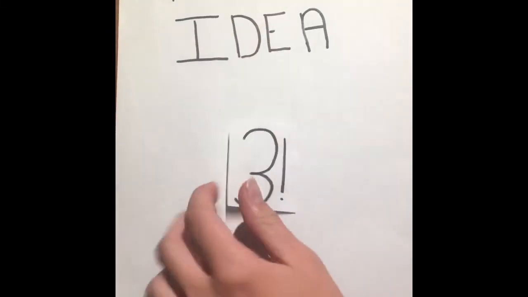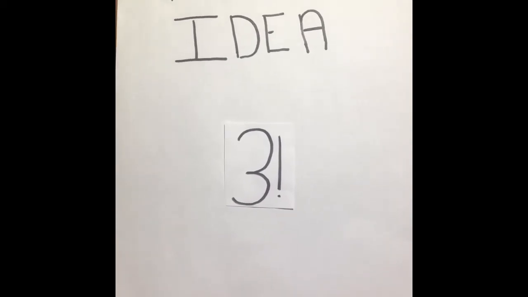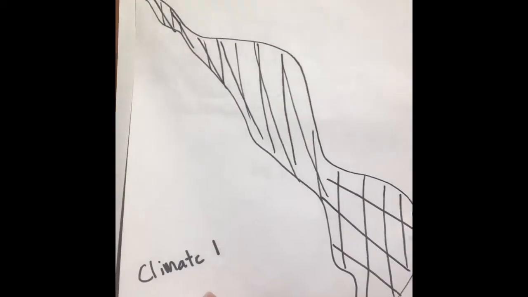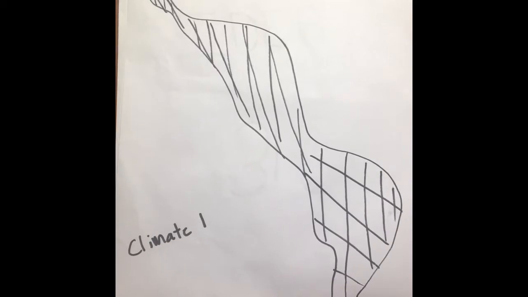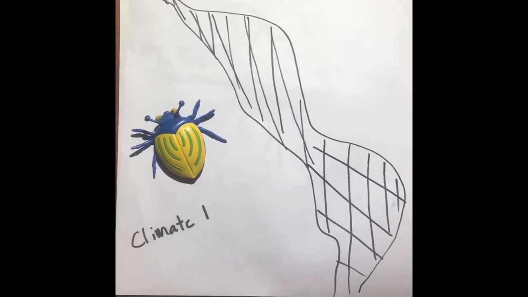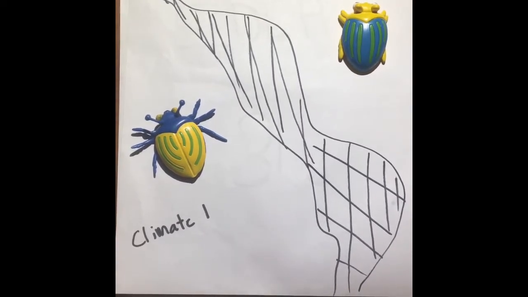Our third main idea is that hybrid zones reveal factors that cause reproductive isolation. For our discussion, hybrid zones are areas where members of a different species can meet and mate, such as with these beetles. The yellow-backed beetle survives best in a climate ranging from 23 to 30 degrees Celsius, and the blue-backed beetle lives in a climate ranging from 28 to 36 degrees Celsius.